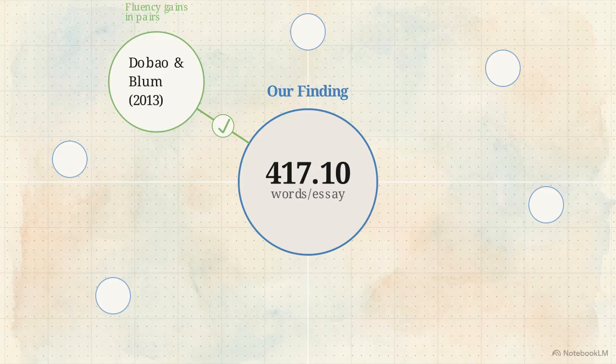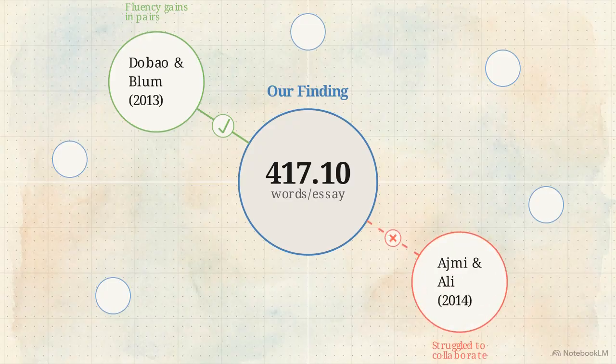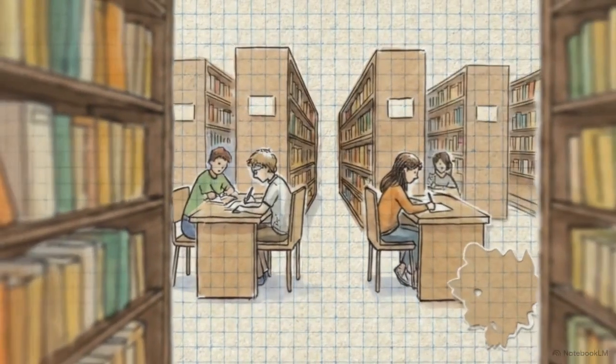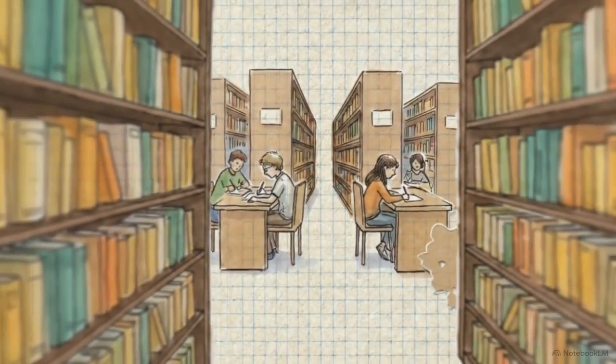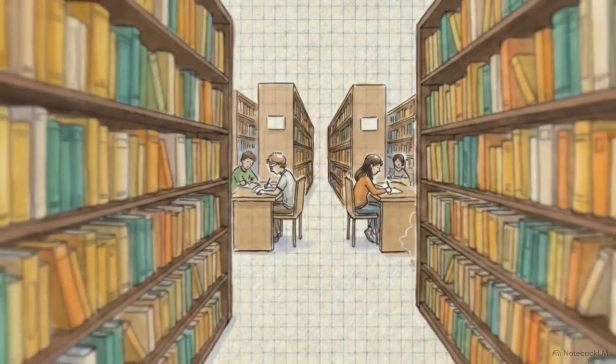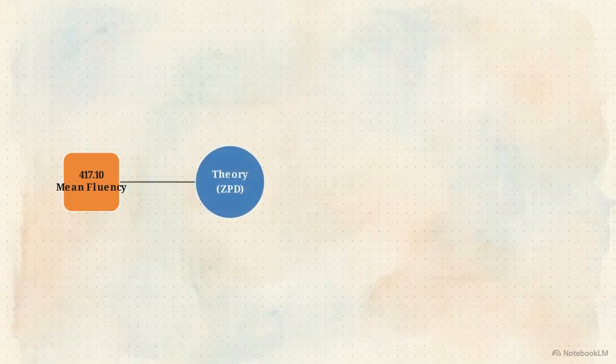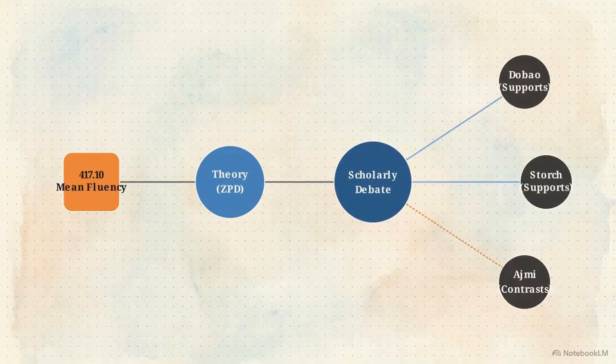A rigorous discussion also engages with studies that reached the opposite conclusion. We acknowledge that our result contradicts Ajmi and Ali, who found that their students struggled to collaborate. Navigating these tensions is a hallmark of strong scholarship. It demonstrates that you are accounting for the complexities of the field. By positioning the finding between supporting and contradicting literature, an isolated data point becomes part of a global academic conversation. That single metric traveled a long way, from a quiet number in a table to a theoretical claim, and finally into an active scholarly debate.